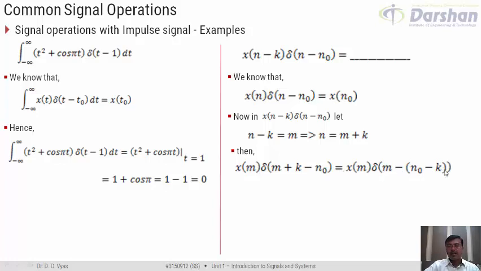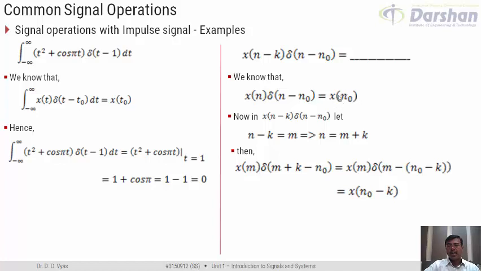Now this expression is similar to the LHS part of this expression. The only difference is here the variable is n, whereas here our variable is m. And n0 here is n0 minus k. So now if this relation results into x of n0, then this relation should result into x of n0 minus k, because n0 is replaced here by n0 minus k.